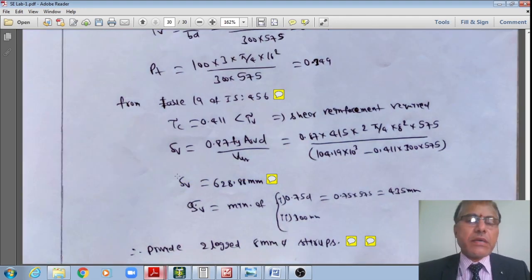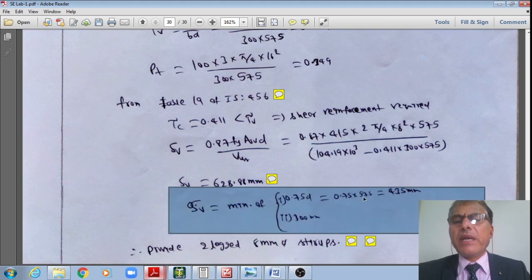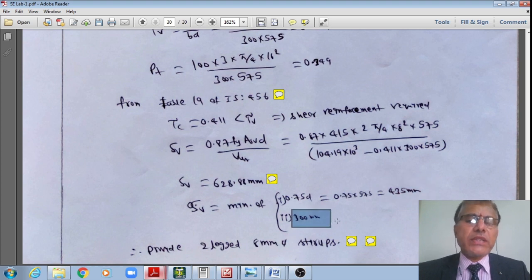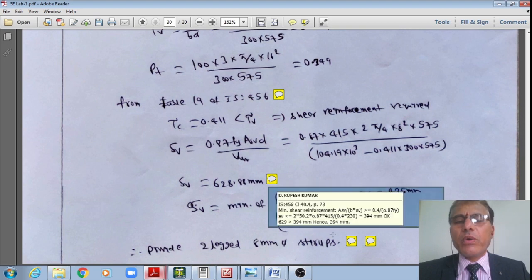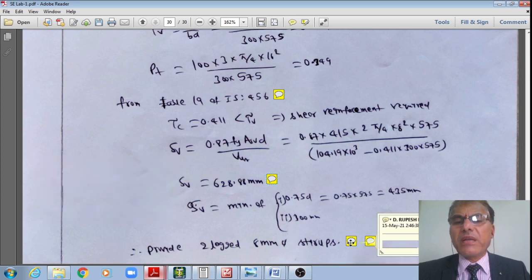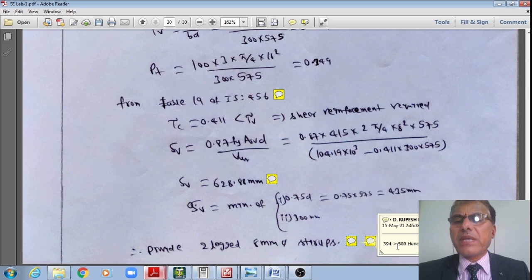But is it acceptable by the code further? Let's see. Sv should be the minimum of these two: 0.75 multiplied by d, which is 435, but in any case not more than 300 mm. Out of these, 300 mm is the minimum. Now is it acceptable by the code? What I got is 394, but 394 is greater than 300 mm. No, not accepted by the code, right? Therefore, just from the detailing point of view, that governs. 300 mm will govern the design.